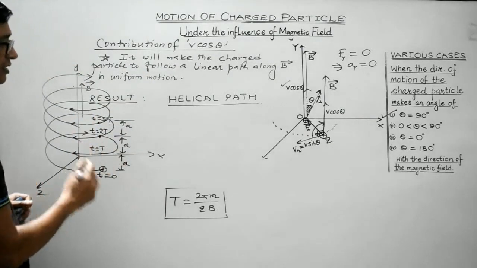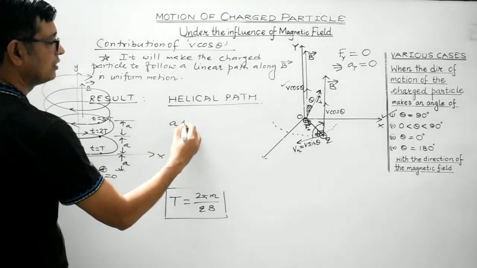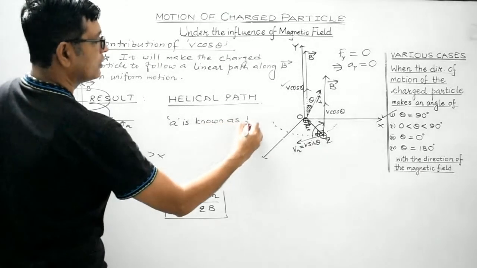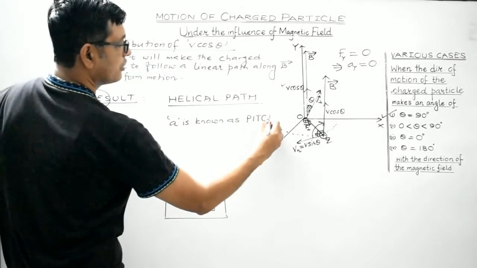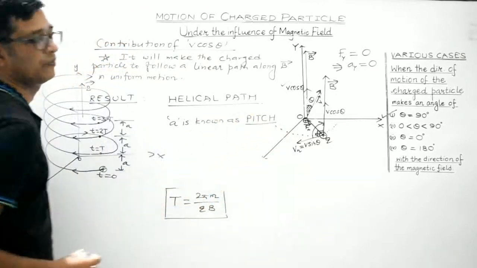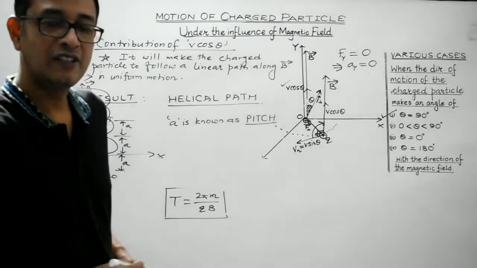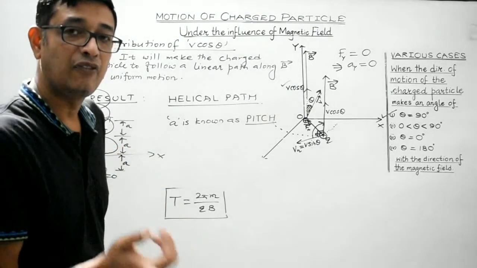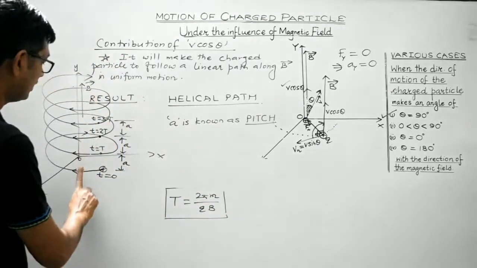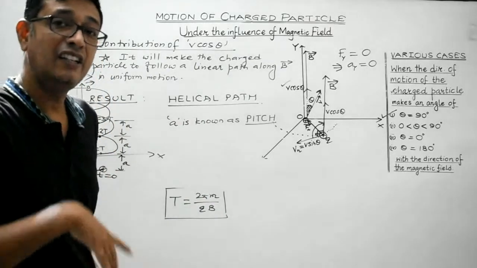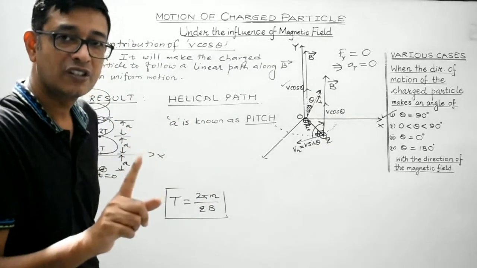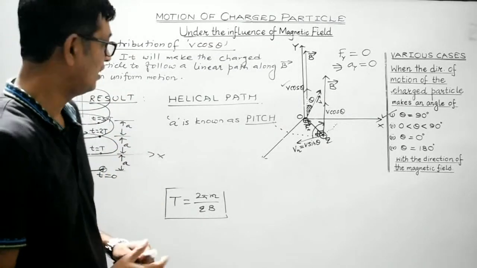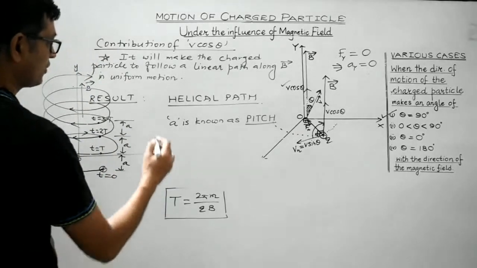And students, this distance A is known as pitch. It is known as pitch, P-I-T-C-H. So how to define pitch then? Pitch is the linear distance covered by the charged particle along the direction of the magnetic field in the time during which it completes one revolution. Is that clear, students? Now let's find out the expression for the pitch.